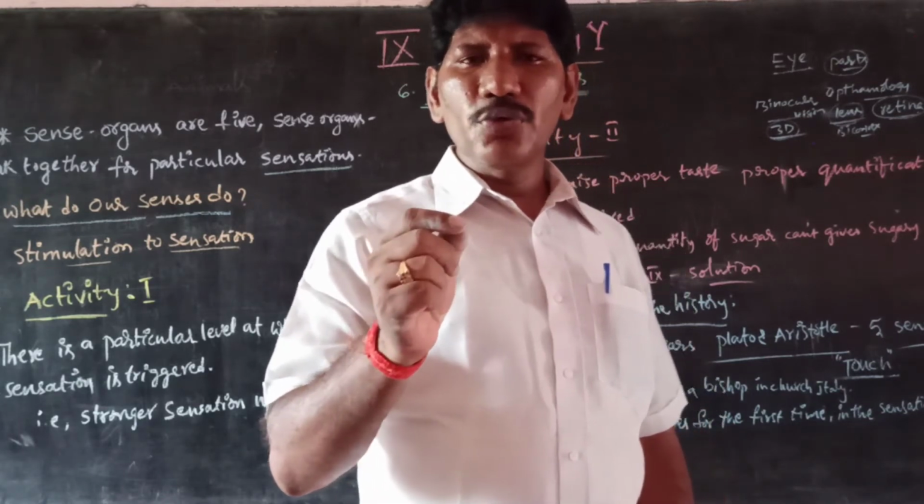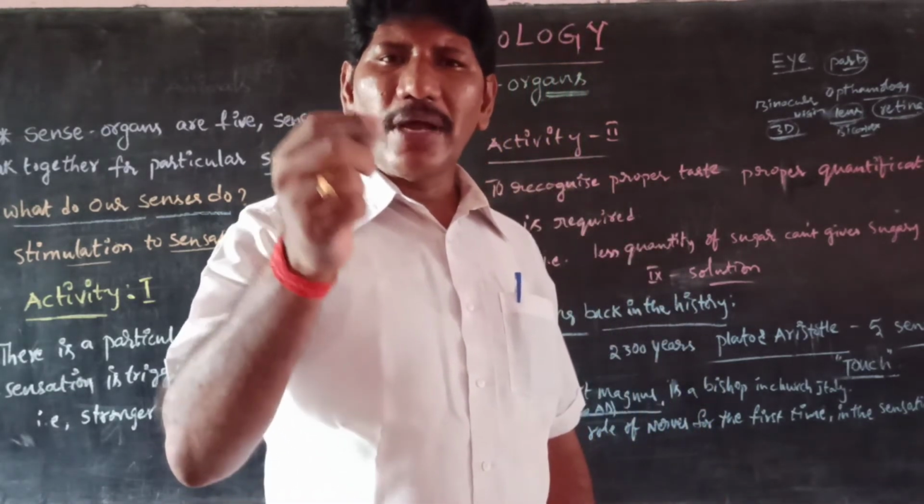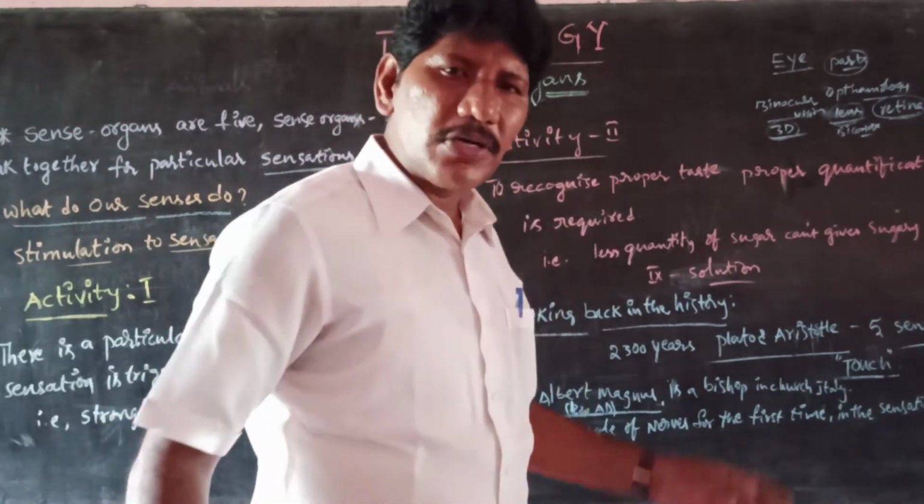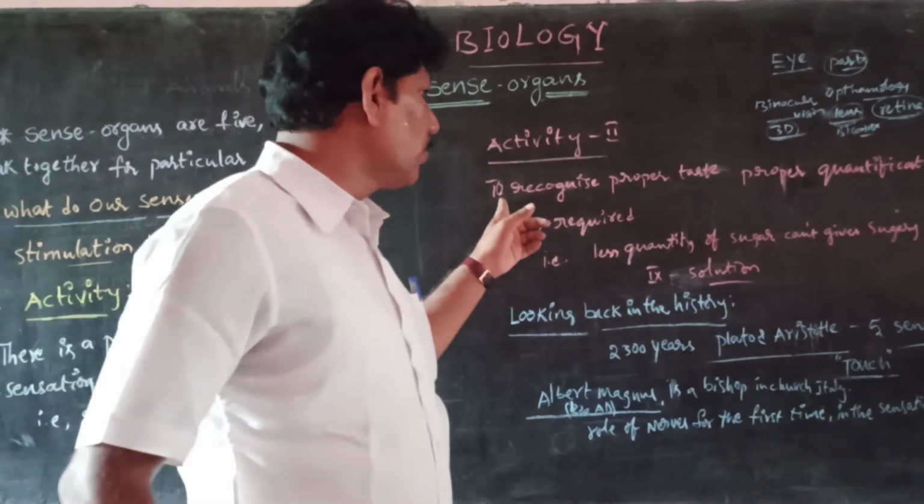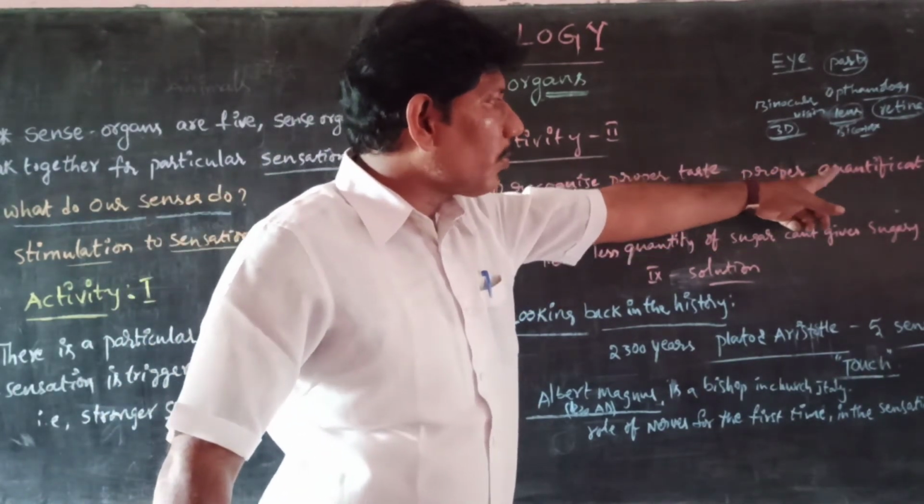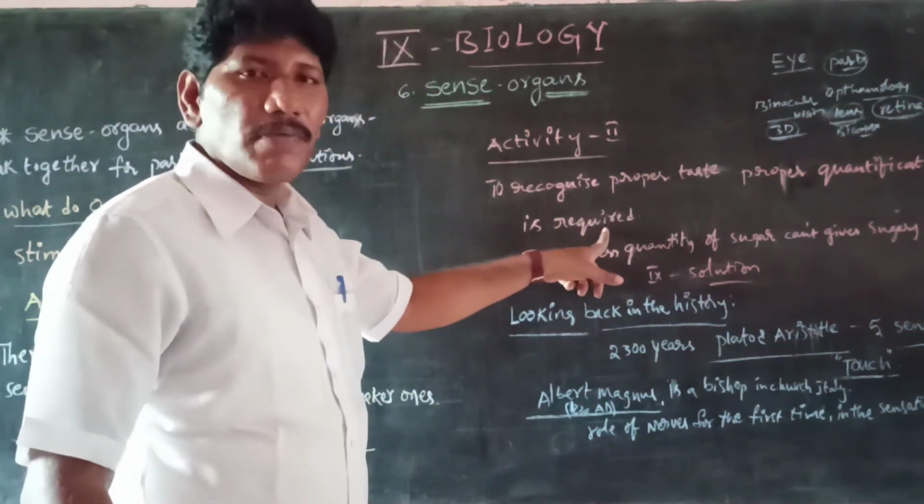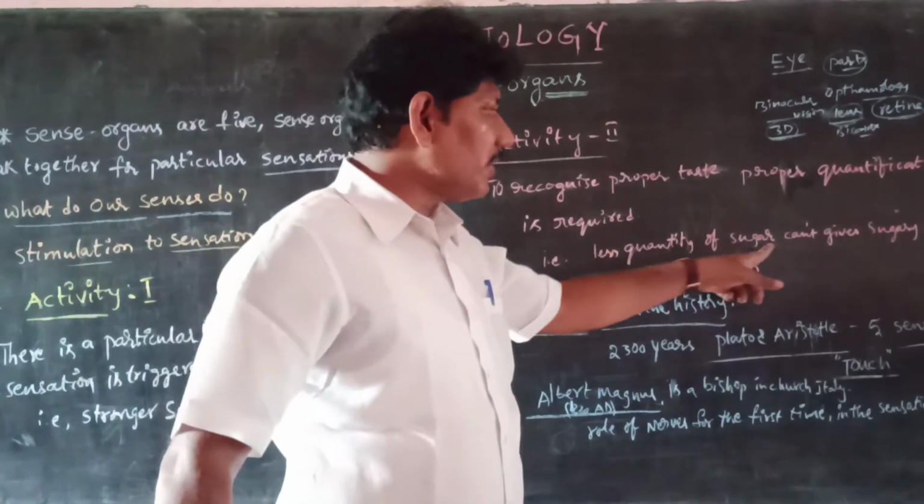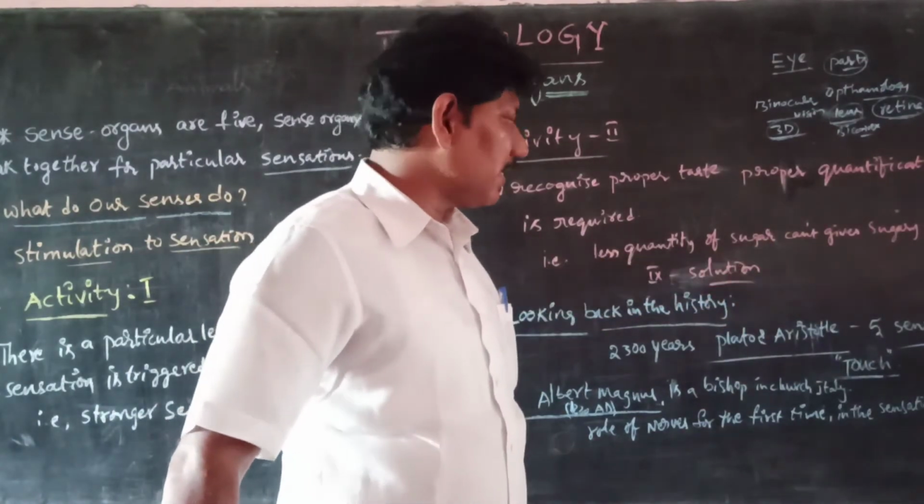So what are we supposed to do to make it tasty? We have to add a proper quantity. Proper quantification is required to recognize the taste. I mean that to recognize a proper taste, it requires the proper quantity of the substance. For example, a small quantity of sugar can't give the sugary taste.